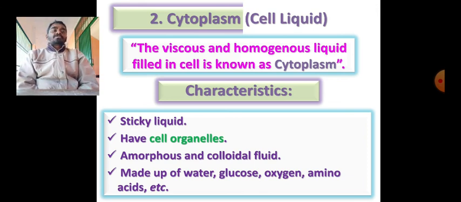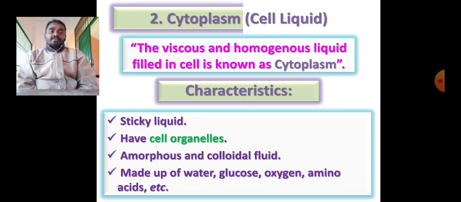And then it's a homogeneous liquid. Homogeneous means the whole cytoplasm is of the same nature, which is not different in nature. That's why we call it homogeneous. Then what are the basic characteristics of it? Already I told it is viscous, sticky liquid. And in this cytoplasm all cell organelles are present.